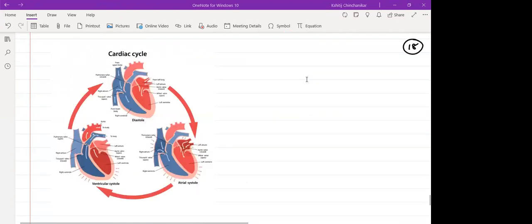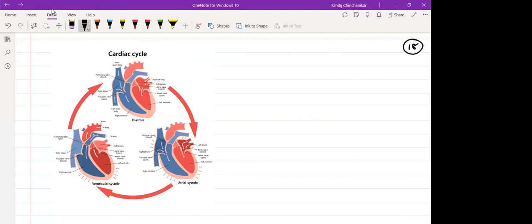Okay. So when I talk about the cardiac cycle, see the cyclic event: atrial systole followed by ventricular systole followed by a joint diastole. So continuously this sequence will keep happening.